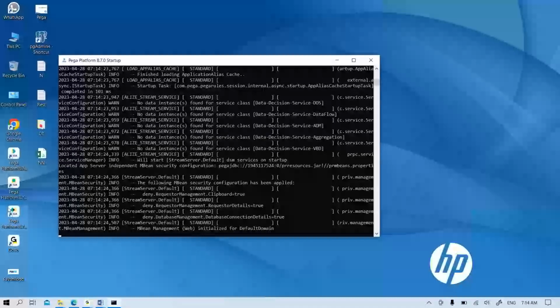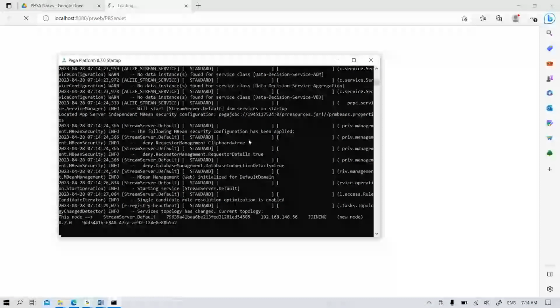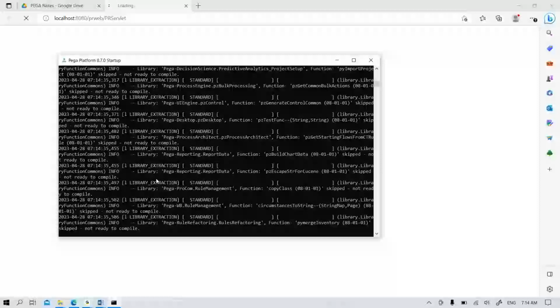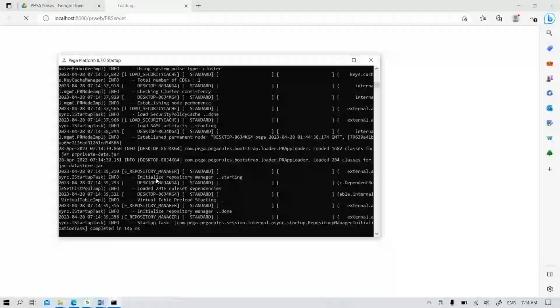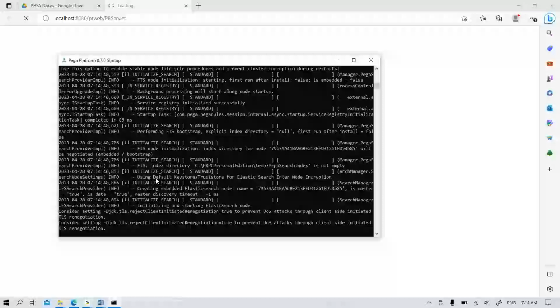See, if I click on the login icon, what happens now, it's loading. Loading shows that once the server startup is ready, then the login page details will automatically be shown. But before that, the browser shows loading.